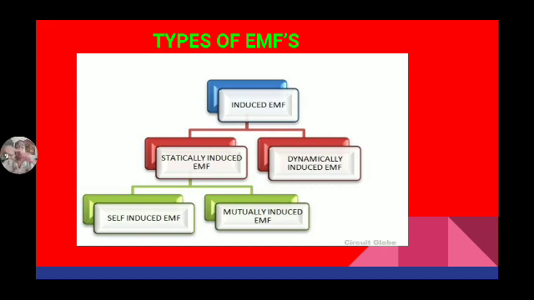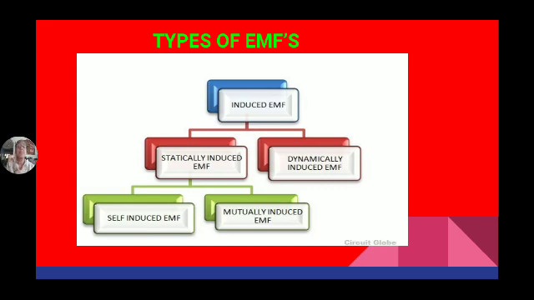See, this is the coil in which flux is developed. Now I am bringing this coil nearer to this coil. So some part of this flux links with this coil. So now the EMF is induced in this coil due to change in flux in its neighboring coil. There is no flux developed in this coil, but the flux is developed in the other coil. Due to change in flux in that coil, EMF is developed in this coil. That EMF is known as mutually induced EMF.